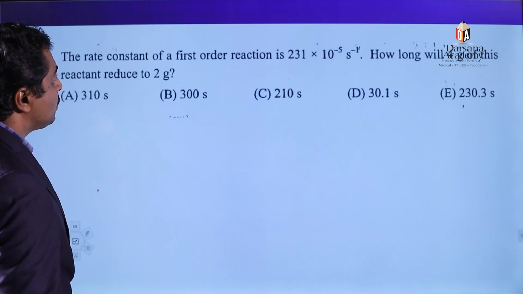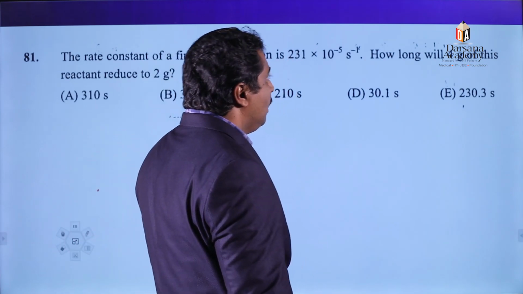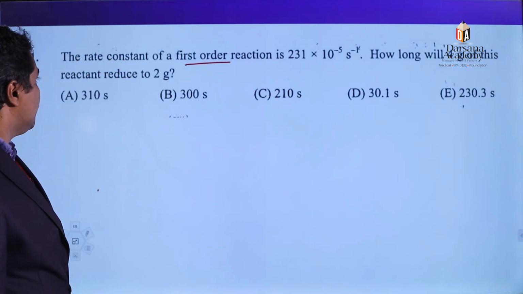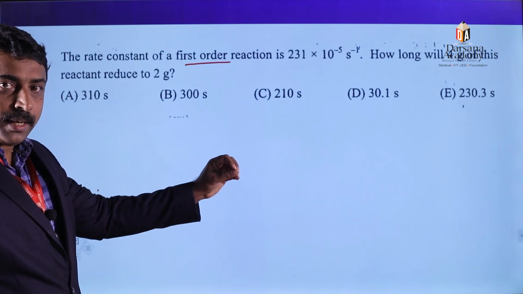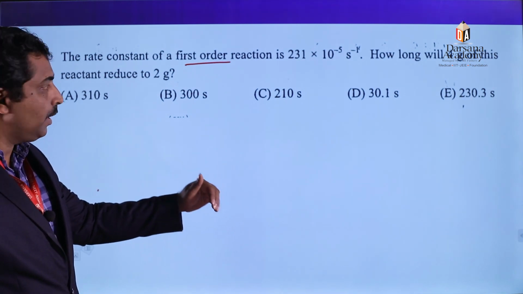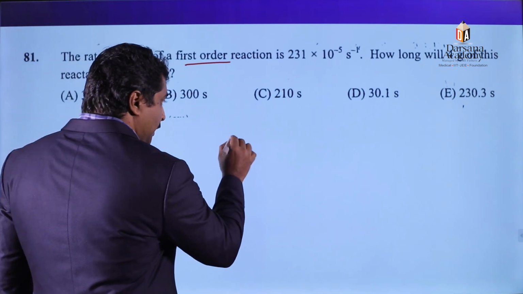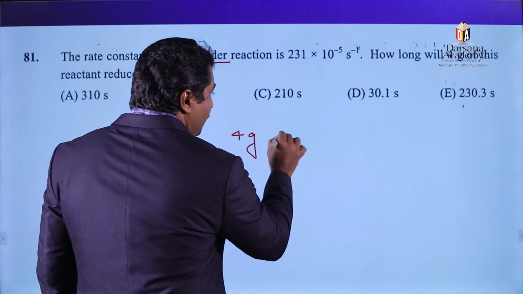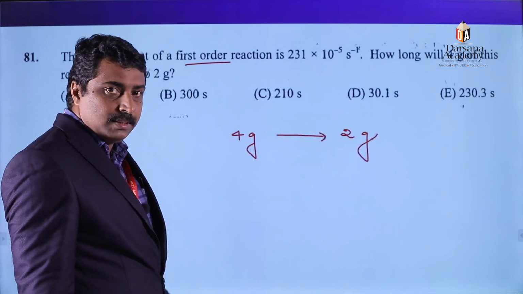The rate constant of a first order reaction is given there. How long will 4 gram of this reactant be reduced to 2 gram? We need to find out the time required to convert 4 gram into 2 gram. How can we find it? First order reaction. The time required to convert 4 gram to 2 gram means just half.